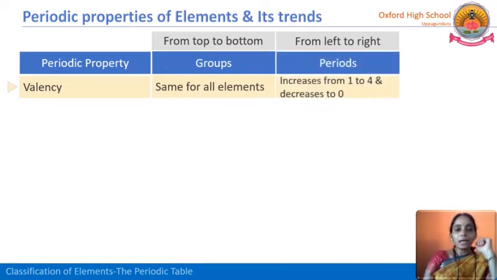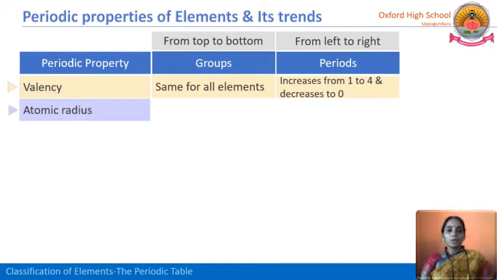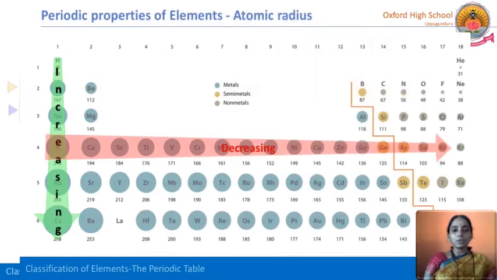Next one is atomic radius. What is called atomic radius? Atomic radius is the distance between the nucleus and the outermost shell. So in a group from top to bottom the number of shells increases as atomic number increases, so atomic size also increases.